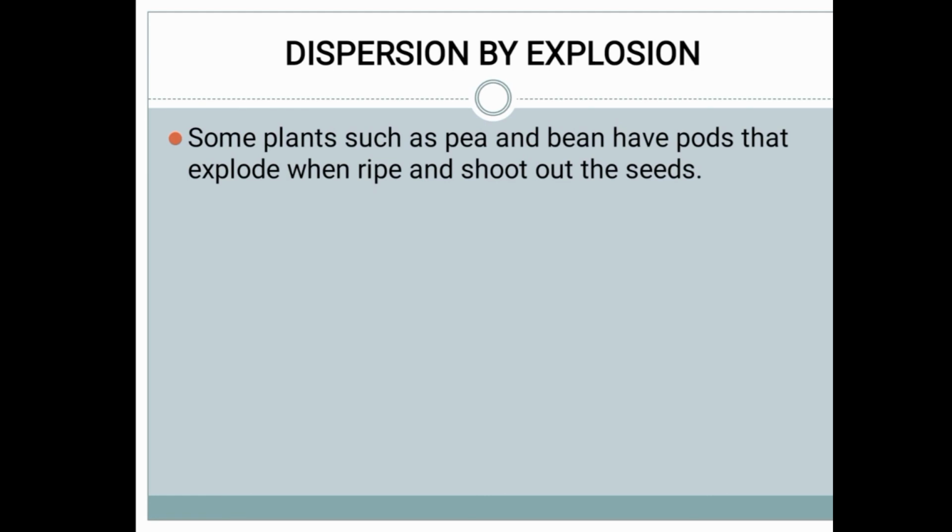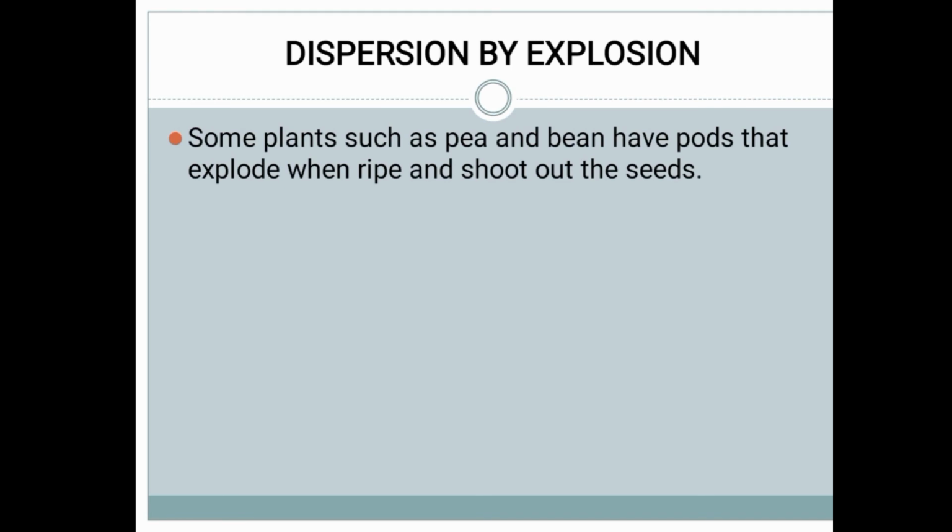Then how does dispersal by wind happen? What are the conditions for dispersal by wind? The seed should be lightweight. Then the seed should have a wing-like structure. Say the examples for dispersal by wind: cotton, dandelion and sycamore. The next one, dispersal by water. What are the conditions for dispersal by water? The seed should have waterproof coverings, right? And the example we learned about is the coconut tree.